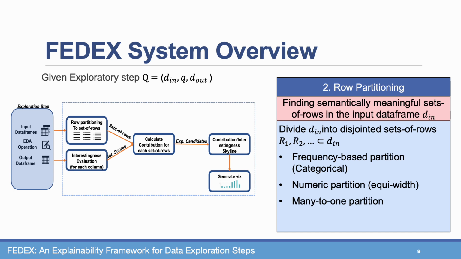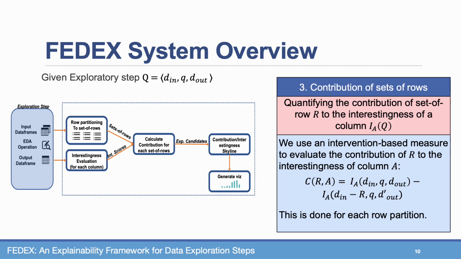Now, recall that we are interested in detecting sets of rows from the input data frame that significantly contribute to the interestingness score of columns in the results. But an explanation must be coherent and meaningful, so we do not want to calculate the contribution of random subsets of the data. Rather, we employ several sets of row partitionings that divide the data into semantically meaningful subsets. We use, for example, frequency-based partition for categorical data. We use partitions such as binning and equi-width histograms for numeric columns, and also divisions that are based on many-to-one relationships that can tie, for example, the column year in the Spotify dataset to the column decade.